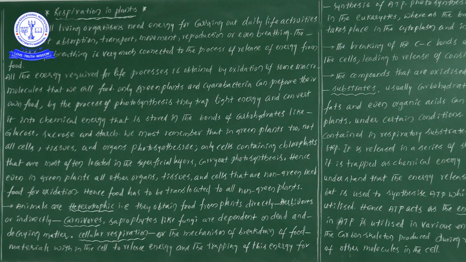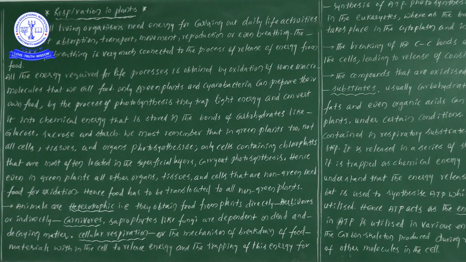From the information point of view, the cells containing chloroplasts are present only in the superficial layers of the tissues, and thereby carry out the process of photosynthesis. Hence even in green plants, all other organs, tissues and cells that are non-green need food for oxidation.